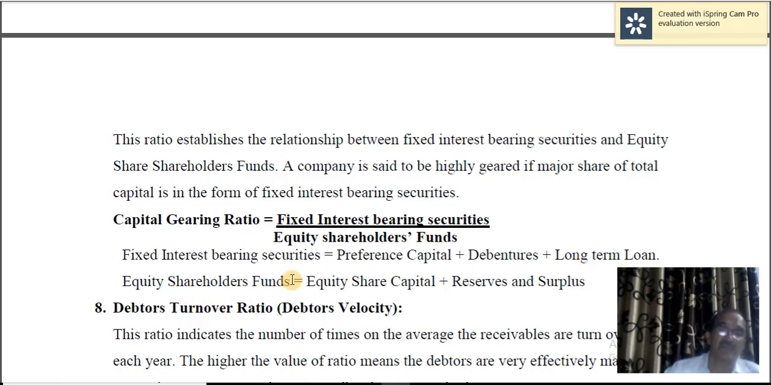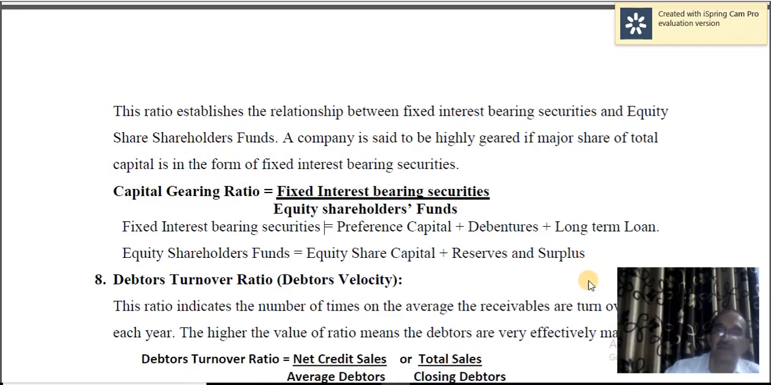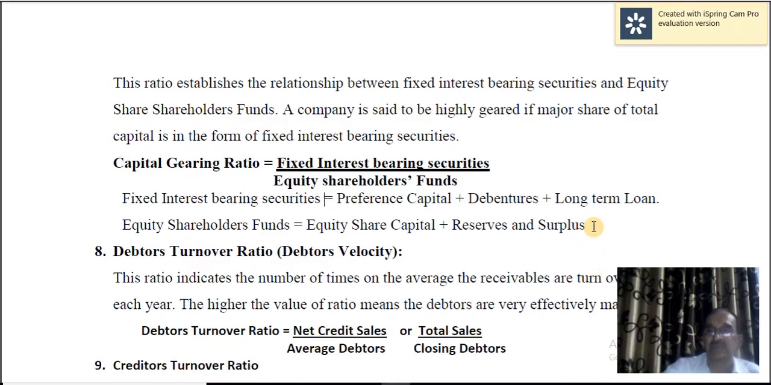Equity shareholders' funds: here equity share capital and reserves and surplus, and even sometimes if there are fictitious assets, they are going to be deducted. Some authors take only equity share capital and reserves and surplus. They don't take fictitious assets, but it is preferable to take fictitious assets also while calculating equity shareholders' funds. Equity share capital, reserves and surplus minus fictitious assets.